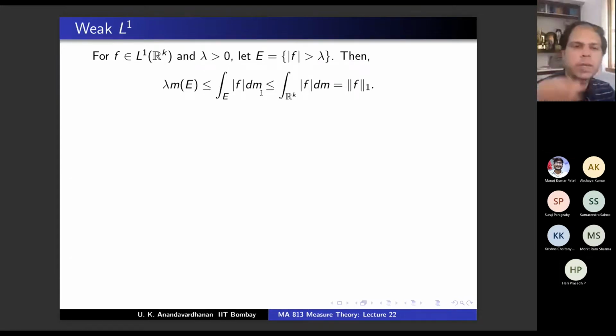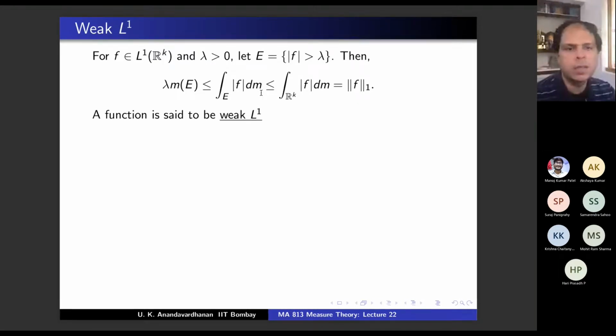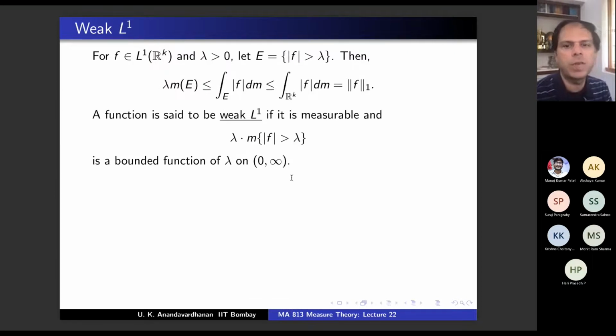But this is what you call the one norm, right? Yes, sir. Okay. So we are going to define a class called weak L1. First of all, it's a measurable function, and lambda times the measure of this set, mod f bigger than lambda, is a bounded function of lambda. As lambda varies, this is a function of lambda, right?